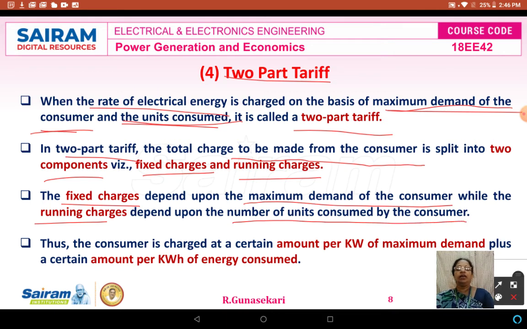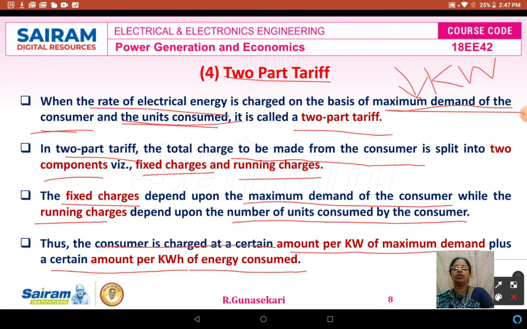The consumer is charged a certain amount per kilowatt of maximum demand plus a certain amount per kilowatt hour of energy consumed, because maximum demand is expressed in kilowatts and units consumed are expressed in kilowatt hours.